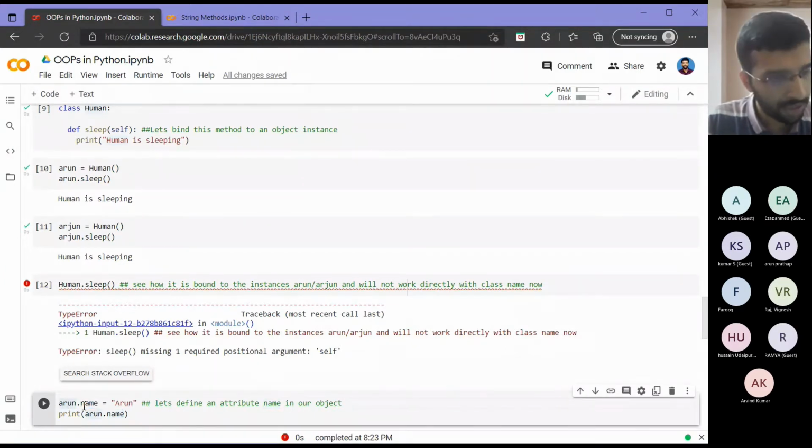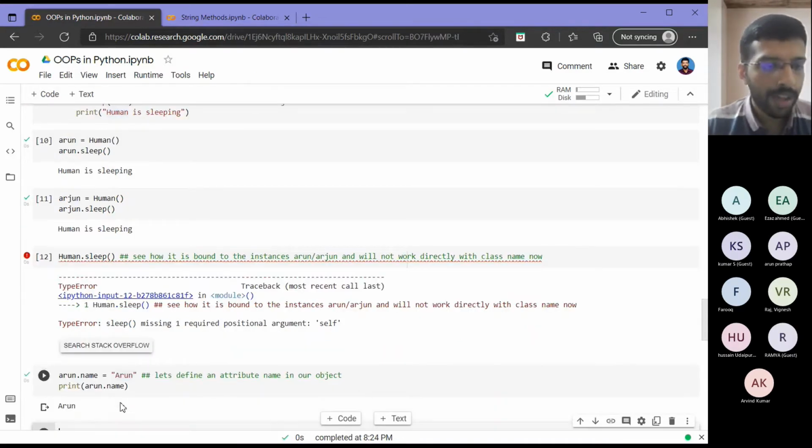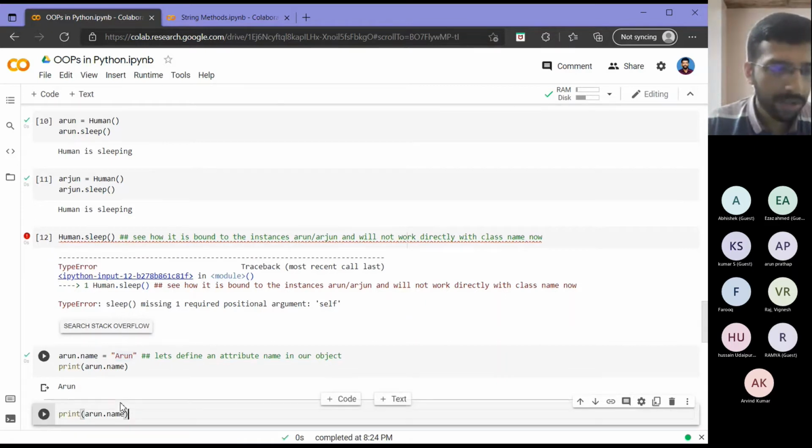So I will just use a dot operator here. I will tell it that Arun, define a new variable, which since it is bound to an object is called a data member, by the name name, and then assign the string value Arun to it. And then I will try to print it. So that gives me Arun's name, the value of that attribute.